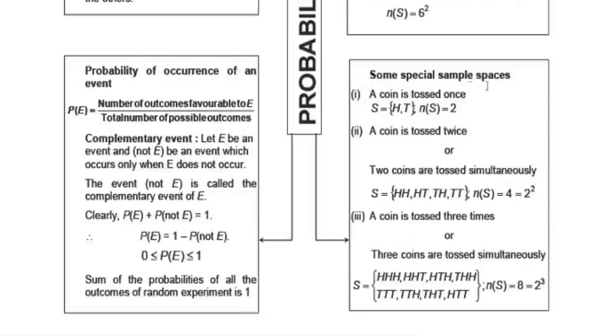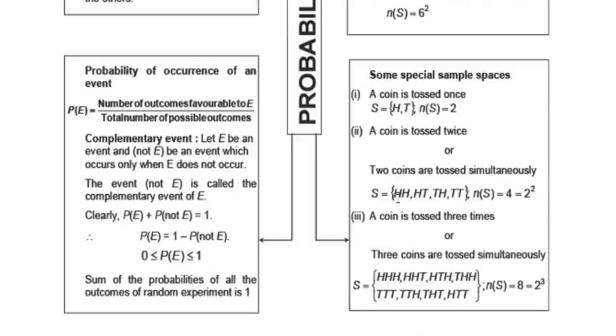Here are some more examples. A coin is tossed once. There are two outcomes, either head or tail. So the number of possible outcomes is equal to 2. Similarly, a coin is tossed twice, or two coins are tossed simultaneously. Simultaneously means at the same time. So there are four outcomes.